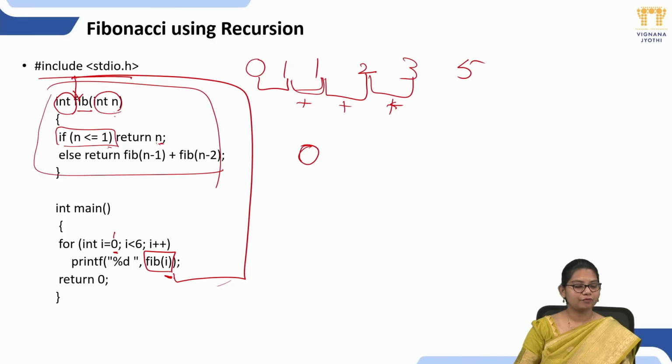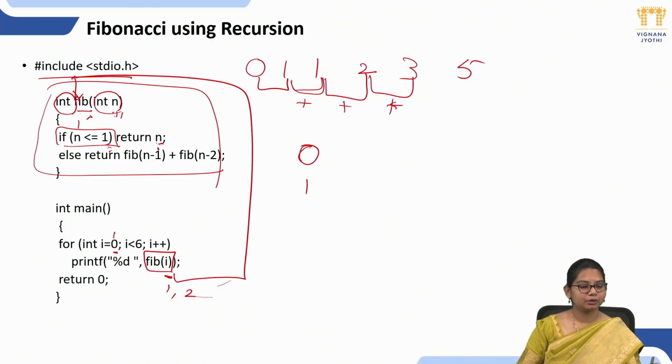So again fib of i. What is my i value? 1. It will go into the function, fib of 1. Is n less than or equal to 1? Yes. Why? Because my n value is 1, and 1 is equal to 1. Then it will return the value n, which is 1. Again we will come to the for loop. Now it will increment by 1. Now my i value is 2. So it will go to the function again, fib of 2.